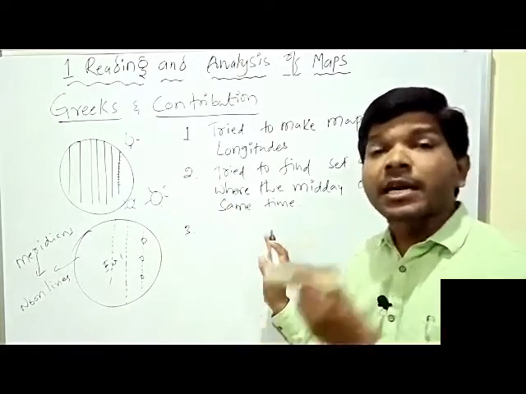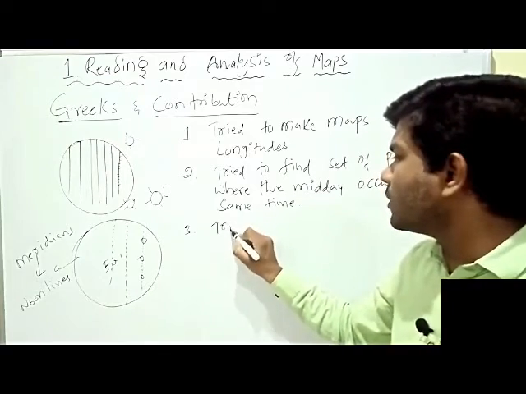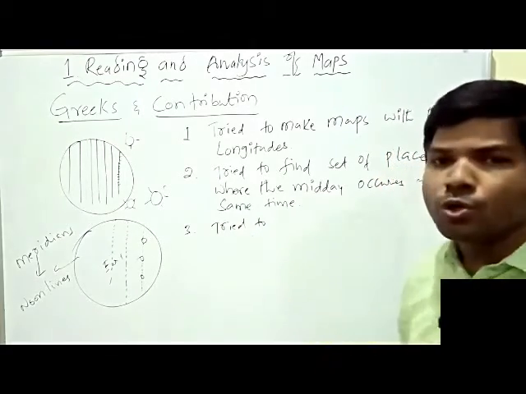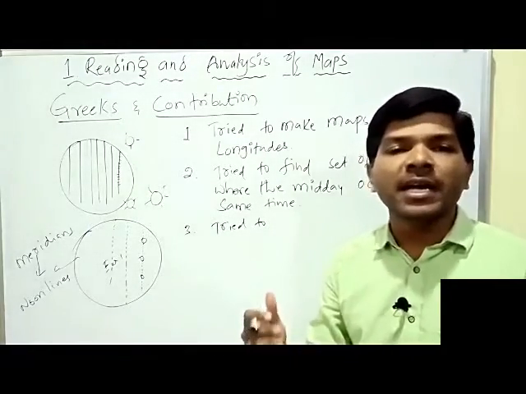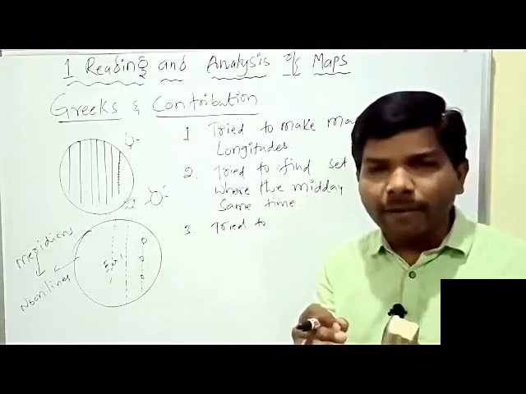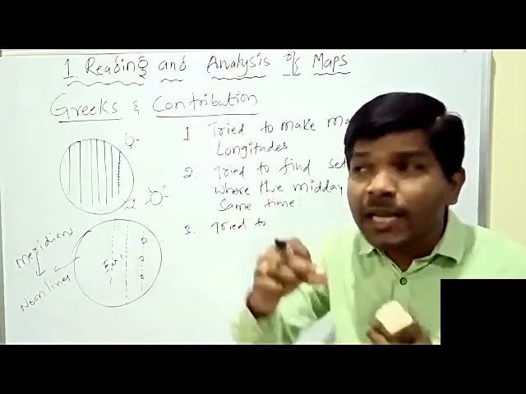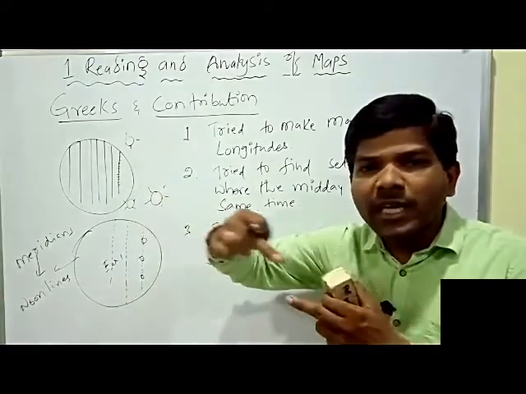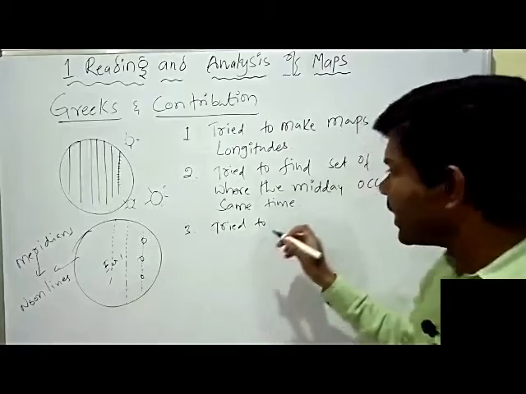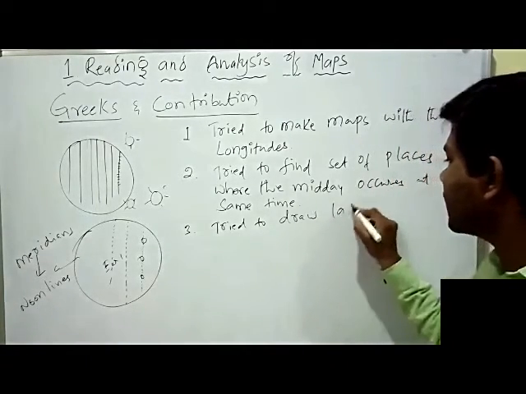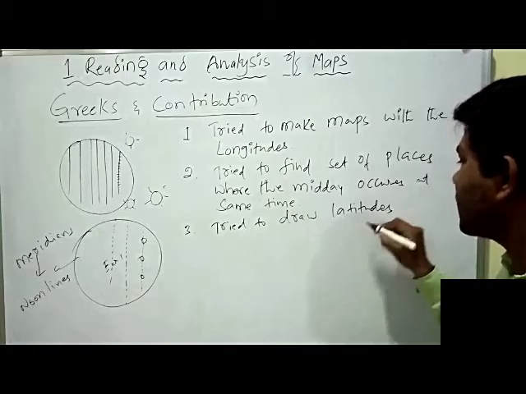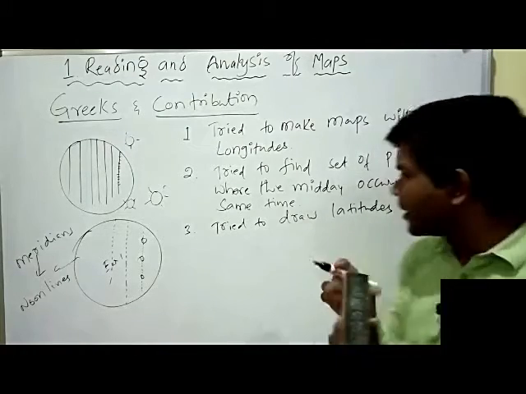Then they also tried to draw latitudes by connecting the places which had equal length of shadow. How are they measuring the latitudes?